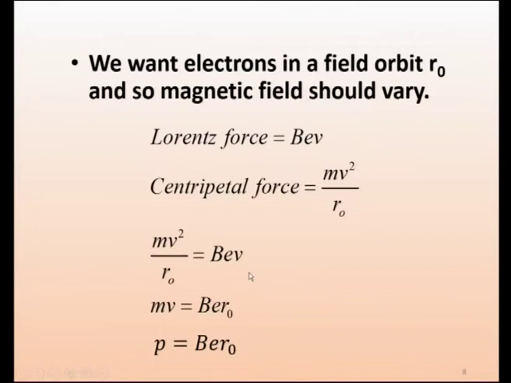So, we are just equating the two, mv squared by r naught equal to BeV, and cancelling one v, we get mv equal to Ber naught. Now, this mv, m into v, is nothing but momentum p. So, we are just writing momentum p equal to Br naught. So, we have come up to this.